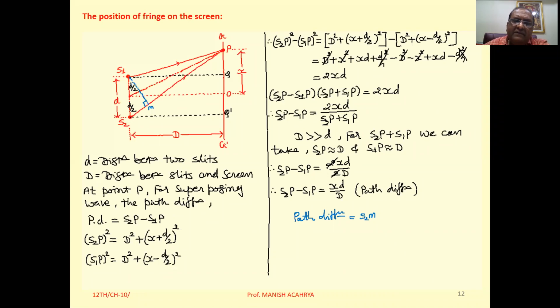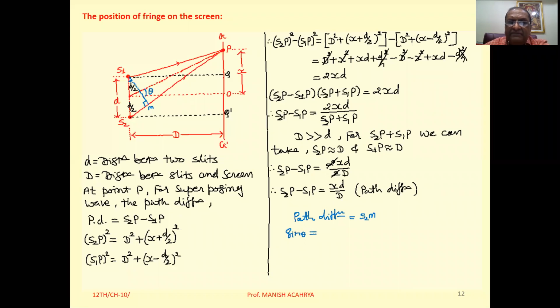Now see here, at S1, if this angle we consider theta, then this particular angle will also be theta. Clear?